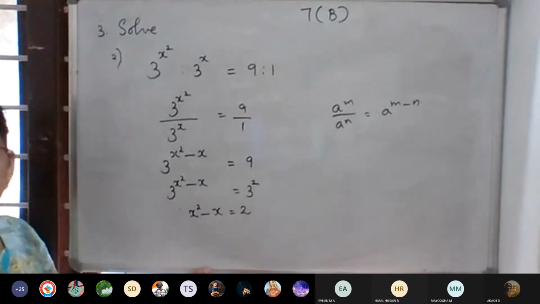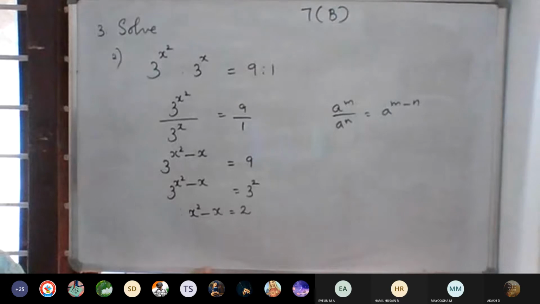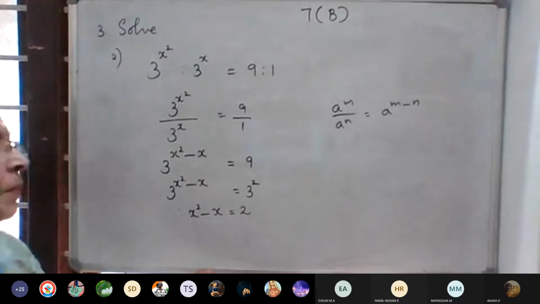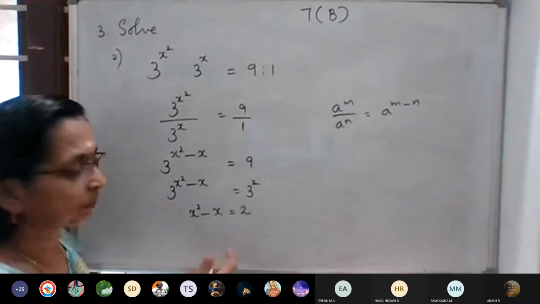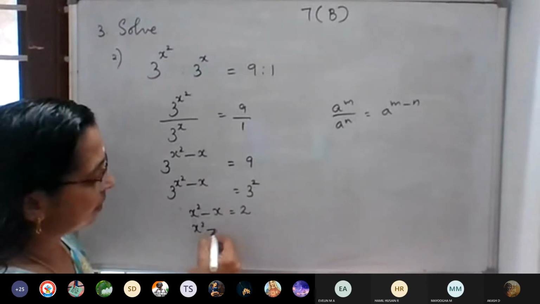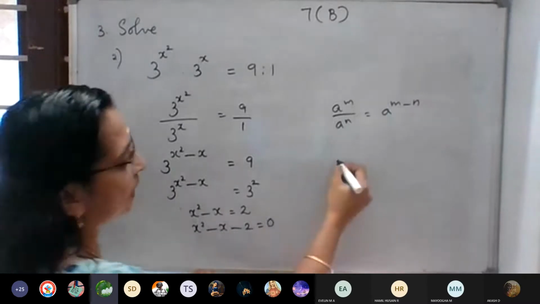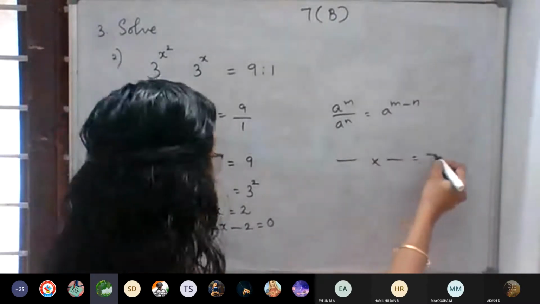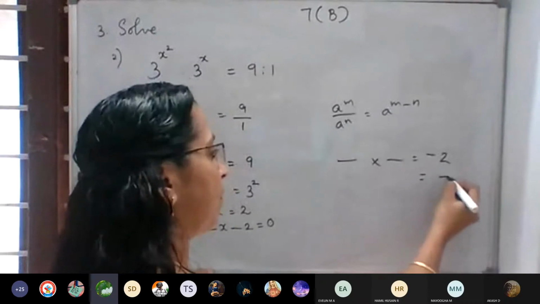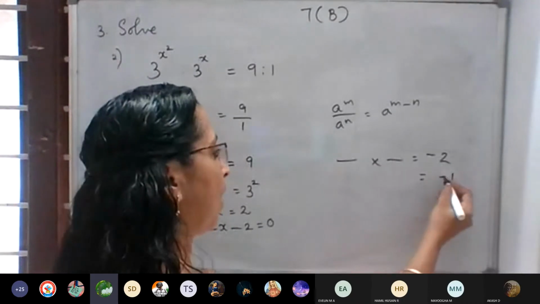We studied this in the fourth chapter, isn't it? x square minus x minus 2 is equal to 0. So dash into dash should be negative 2, and if we add or subtract, we want to get negative 1.